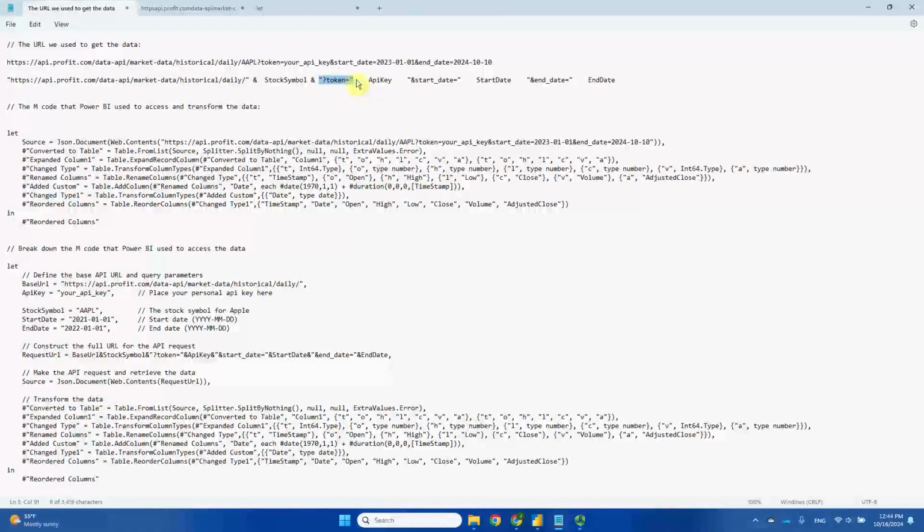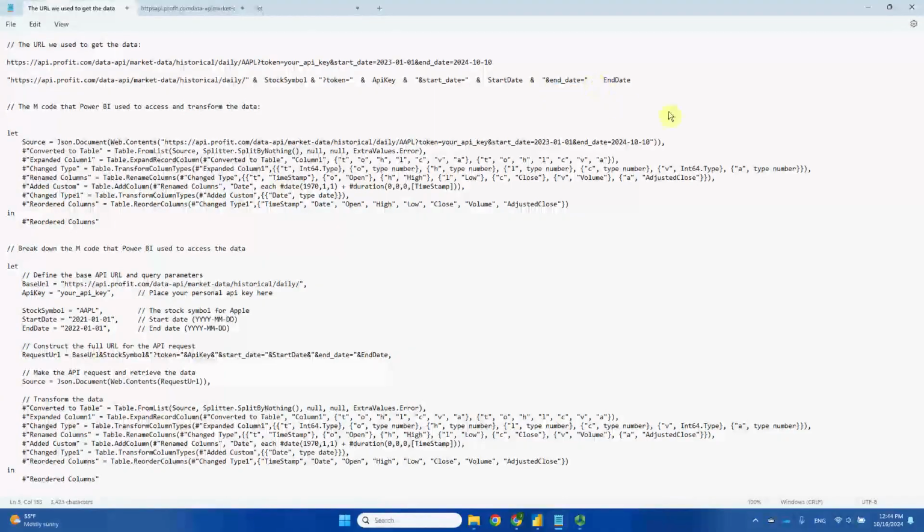Okay. So this piece of string is going to be connected with the next parameter, the API key. And following that API key is going to be another string, which is this start date equals marker. And following this marker, I'm going to connect it to this start date parameter. And following the start date parameter, I'm going to again use the ampersand sign to connect it with the end date marker.